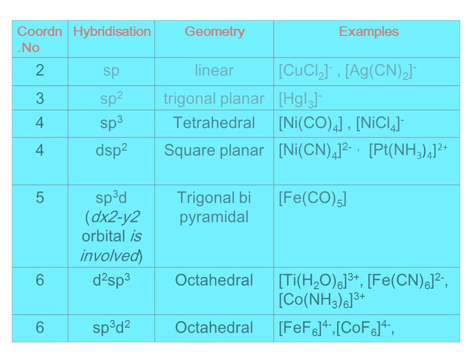And if the coordination number is 6, then the hybridization may be either d2sp3 or sp3d2. Both will give only an octahedral shape. If it is d2sp3, that means the inner d orbital is taken into account. That we'll see later. And sp3d2 means they are taking the outer d orbital. And you must be very thorough with all the examples.